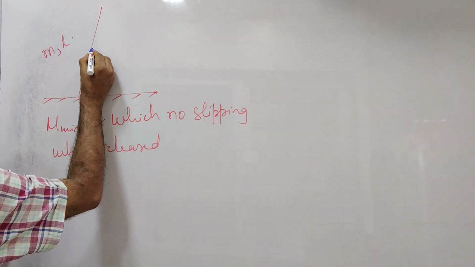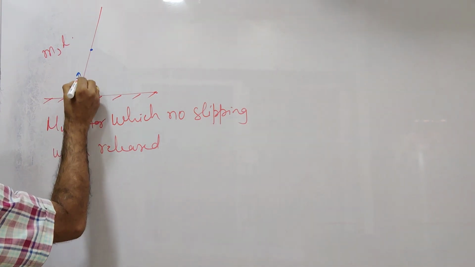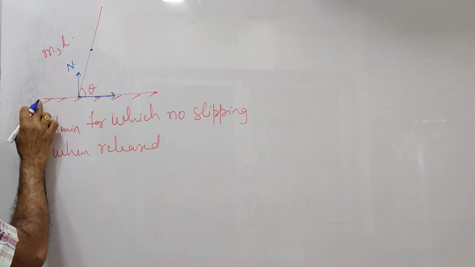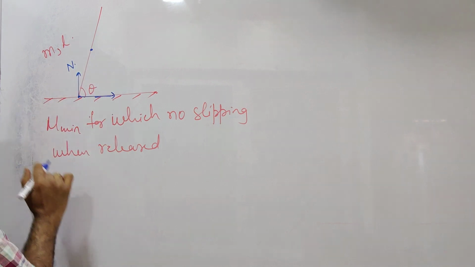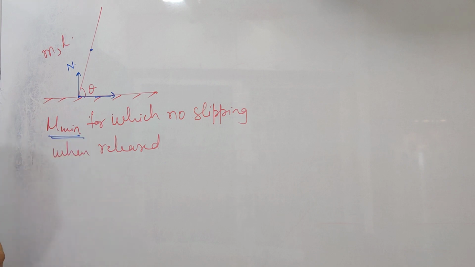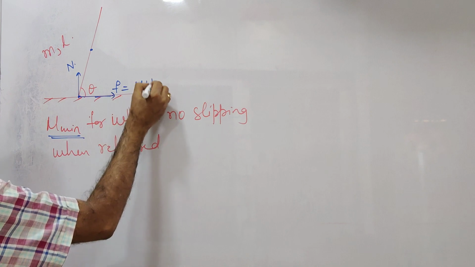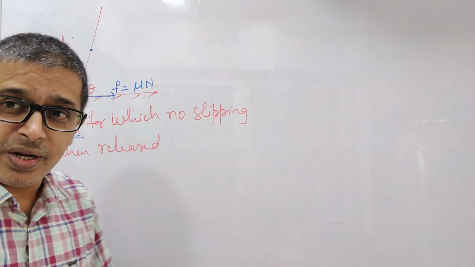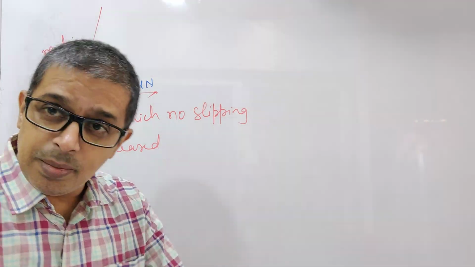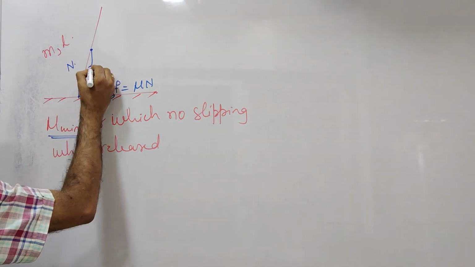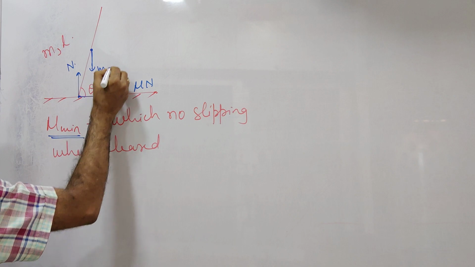First of all, I will have a normal force like this. The point will have a tendency to slip in this direction. You are asking me for the limiting value of mu. I'll take friction to be mu N. You asked for the limiting value of mu, so I'll take the limiting friction mu N. Right? mg will be acting in the downward direction.